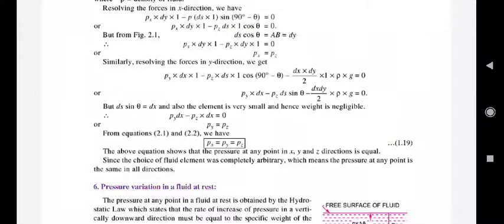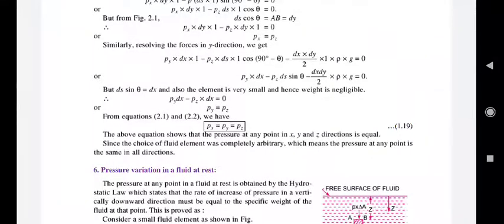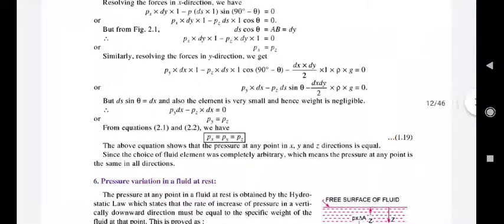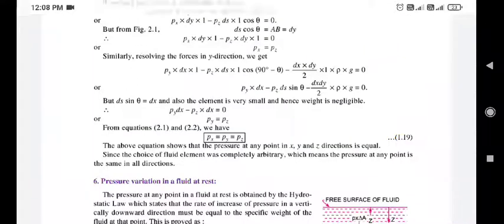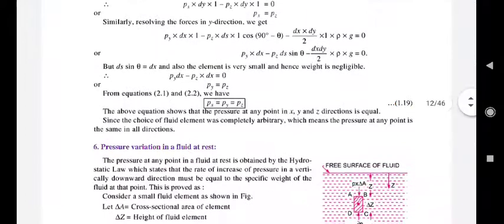Also the element is very small and hence the weight is negligible. From these two equations, resolving the force in x direction, we got Px is equal to Pz, and resolving the force in y direction, we got Py is equal to Pz. Therefore, equating these two, we will get Px is equal to Py is equal to Pz. So this is called the pressure intensity in a static fluid at a point is equal in all the directions. This is known as Pascal's law.